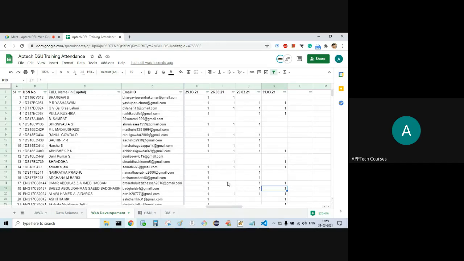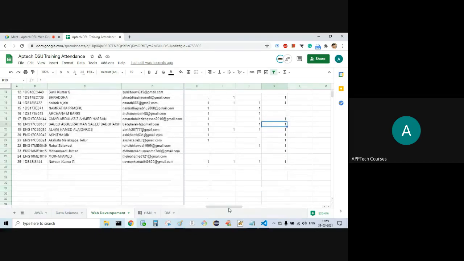Then Ashika is not consistent. Then Moin Ahmad is not consistent. He's in fact absent for so many days.